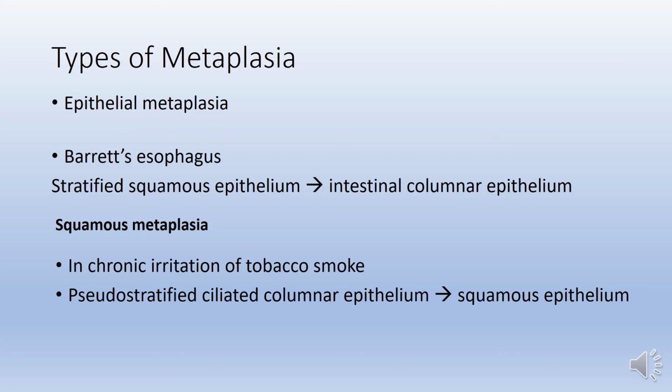Now we see the types of metaplasia. Epithelial metaplasia: at first I give the example of Barrett's esophagus. What happened in this?